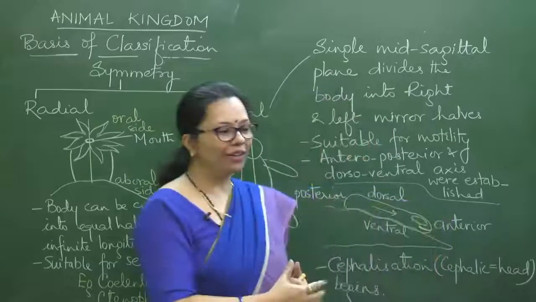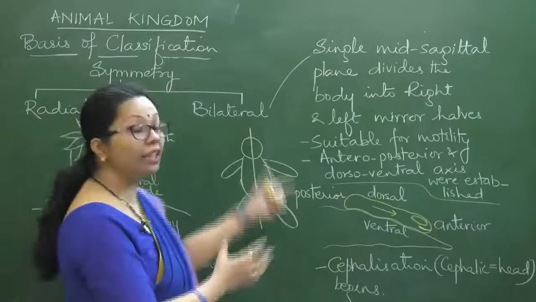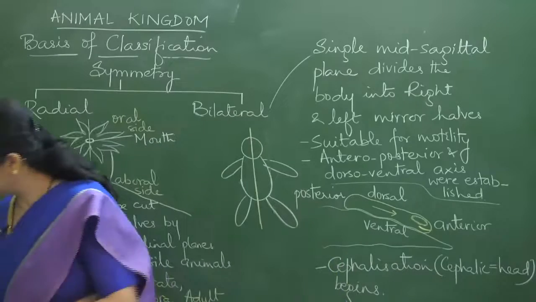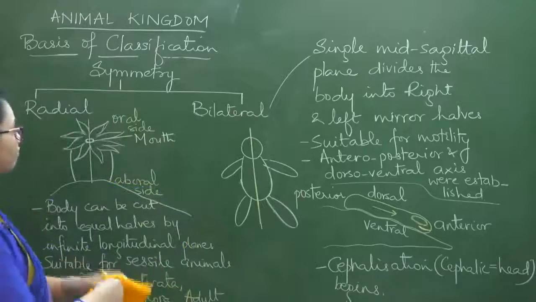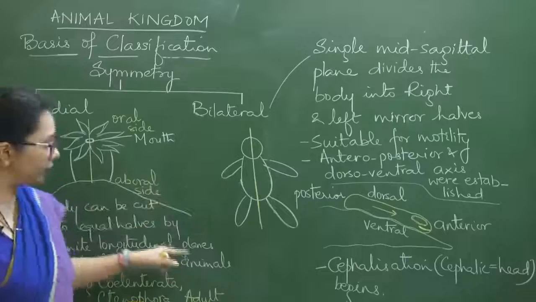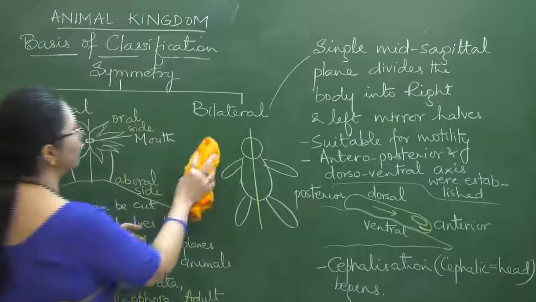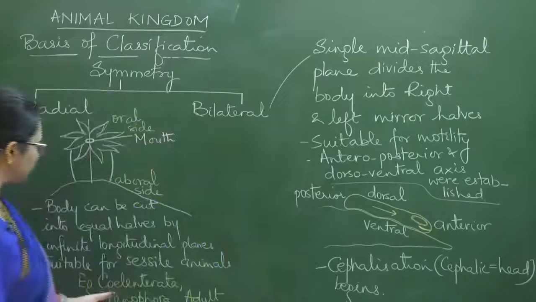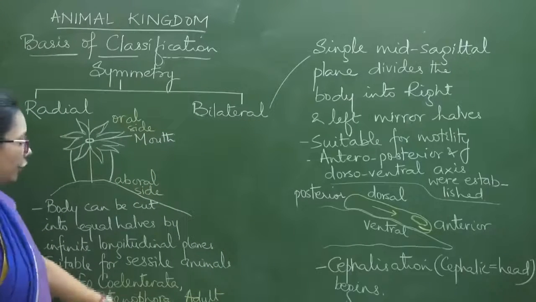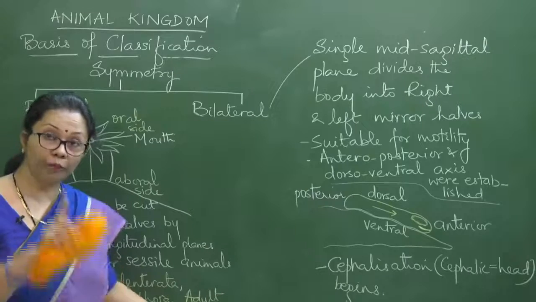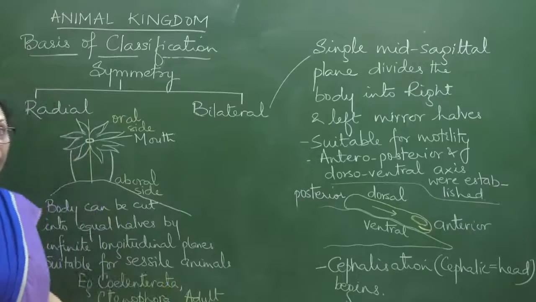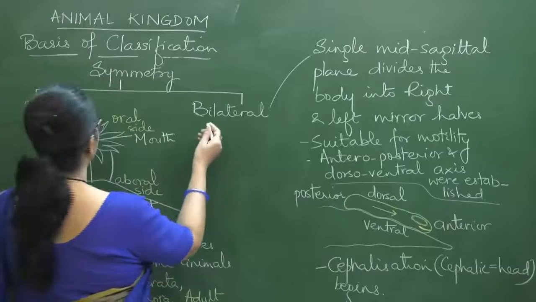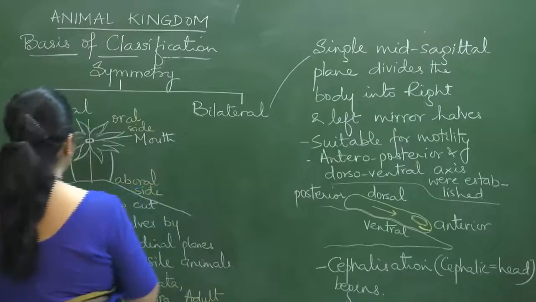Anyway, so here, taking the examples of radially symmetrical and bilaterally symmetrical animals. I can rub off the diagrams and put them over here. Radially symmetrical, we have already mentioned, are Coelenterata, Ctenophora, and adult echinoderms. Mind it, because their larva is very much bilateral. Okay, so the remaining phyla we are left with, the examples here,